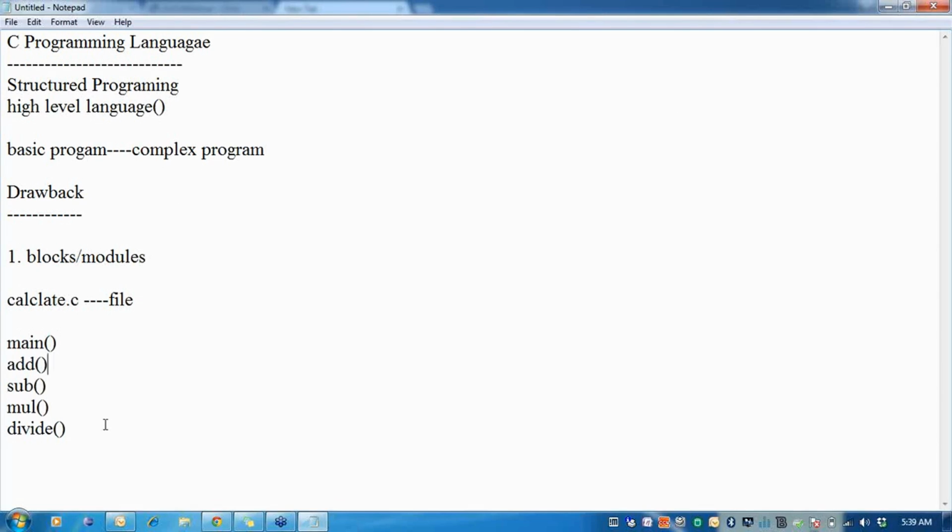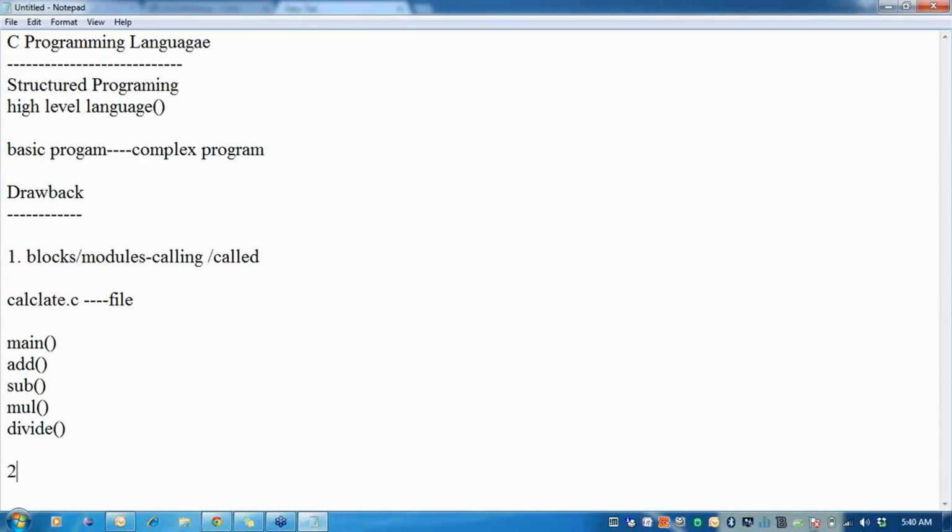The good thing is C divides into modules, but each of these modules is separate from one another. So there is something called a calling module and a called module. There is no integration anywhere. Each of them is a block, one becomes the calling and the other the called module.